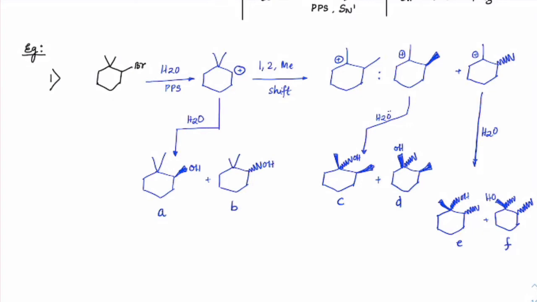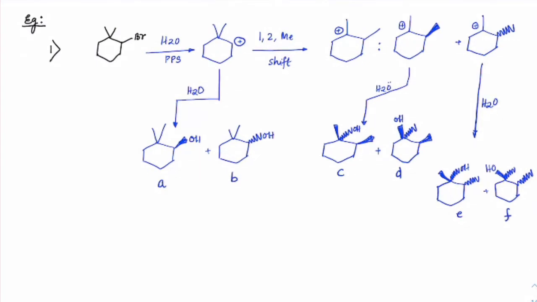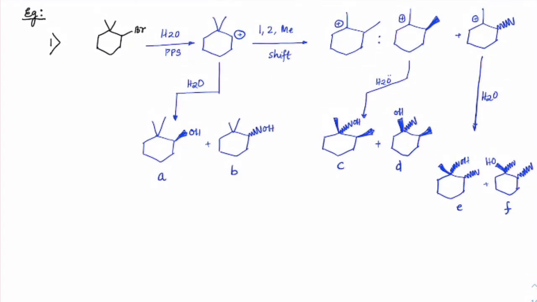Okay, sir. Thank you. Now we have A, B, C, D, E, F. You can see none of them are repeated ones. All of them are different. So we have six stereoisomers. If the structural ones are asked, how many are there? How many structural are there?